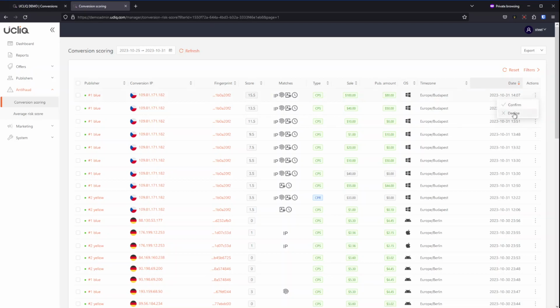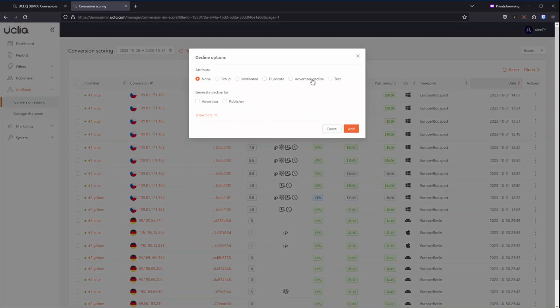If we want to decline, we can just press decline here, and we choose what kind of decline attribute we're going to assign. It may be none, whatever decline you want to do. You can mark it as fraud, motivated, or duplicate for unnecessary conversions. Advertiser decline is basically when you receive a fraud report, or test, which is usually for postback tests. And you can choose whether to generate a decline for the advertiser.